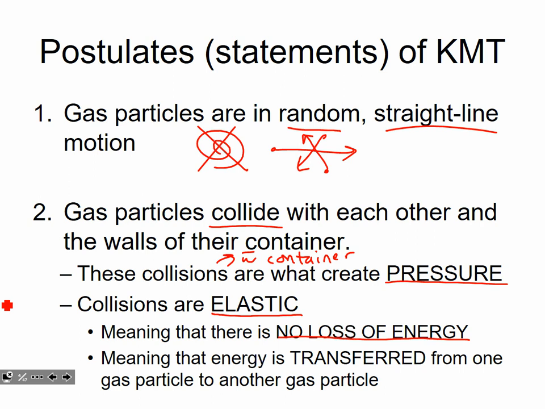Car collisions are not elastic, because when cars collide, they stop, which means they lost all the energy they had going into the collision. Gas particles are the opposite of that. When they collide, they don't lose any energy, because energy is transferred from one colliding particle to the other, completely transferred.